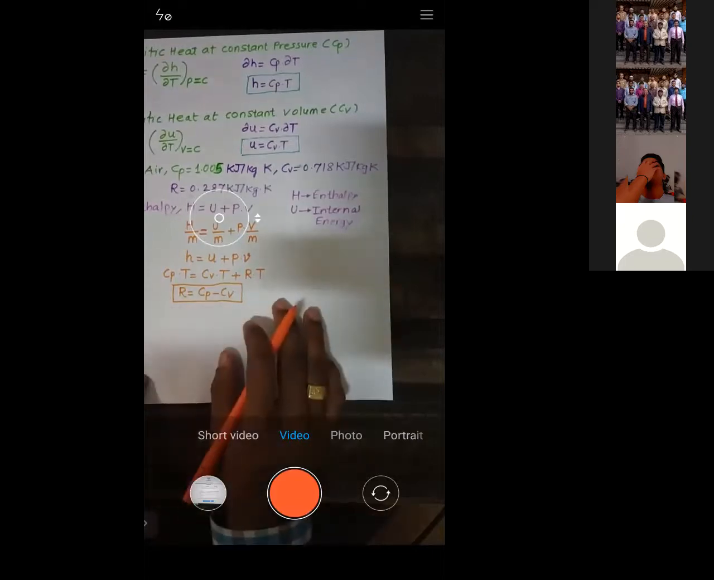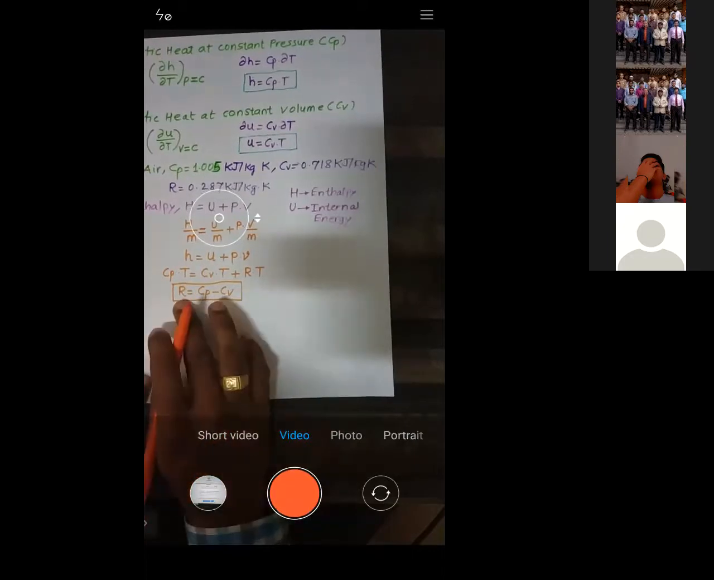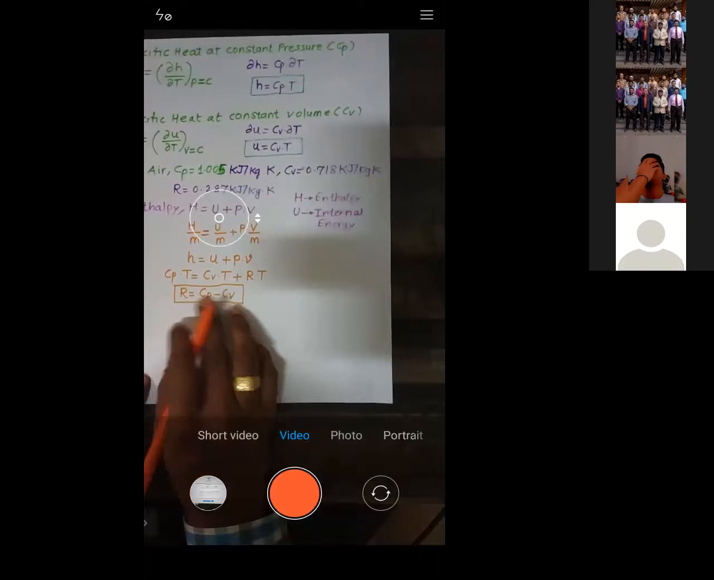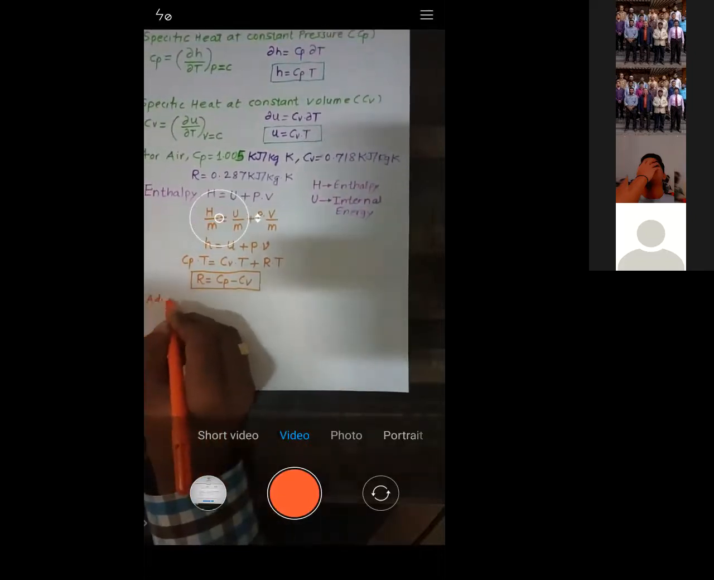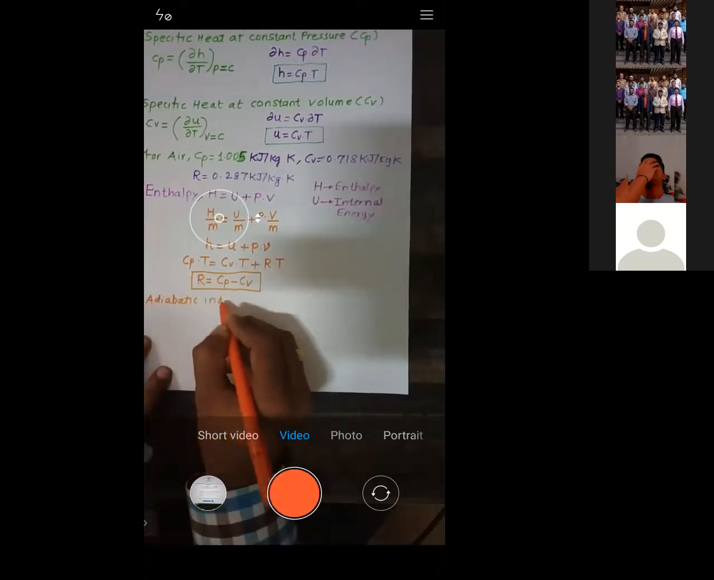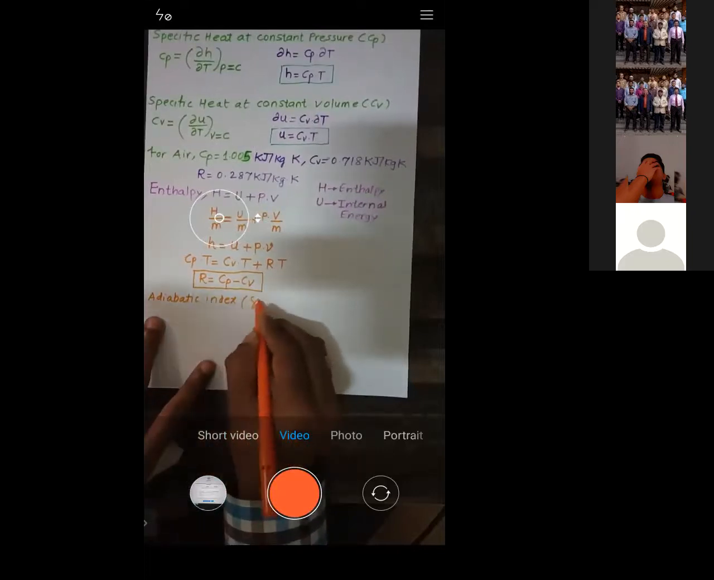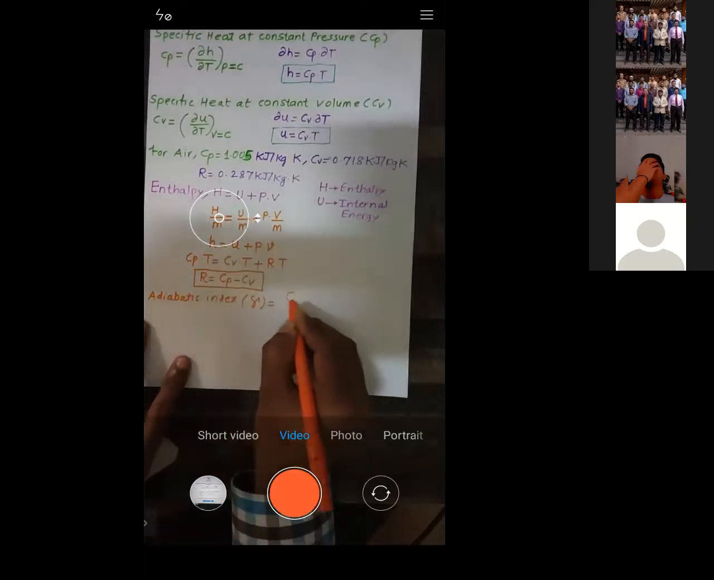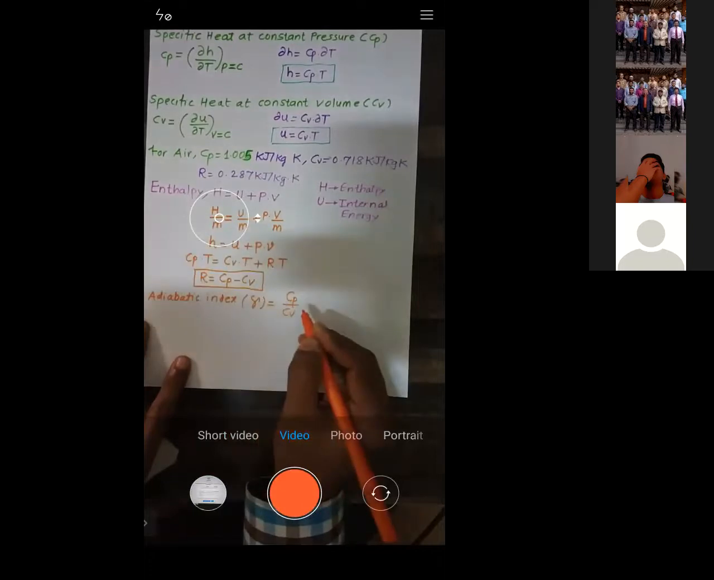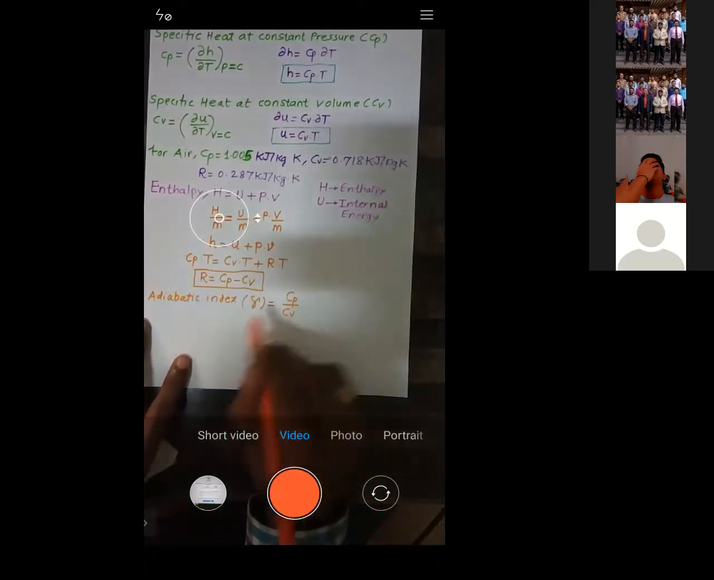Now all of you just see. The ratio of Cp to Cv is called gamma. Gamma I will write down as the adiabatic index. Remember this term. Adiabatic index is indicated by gamma. Try to understand. And gamma is a ratio of Cp by Cv, the specific heat at constant pressure divided by the specific heat at constant volume.